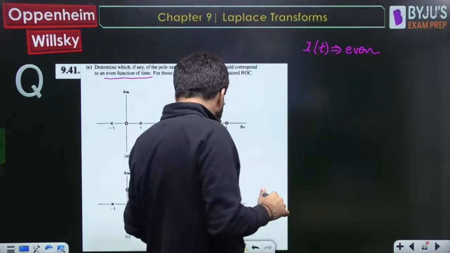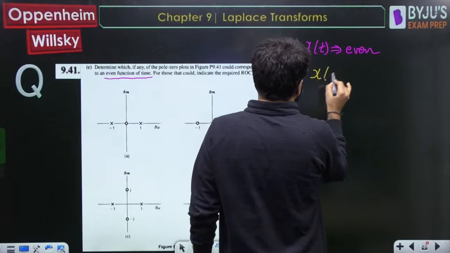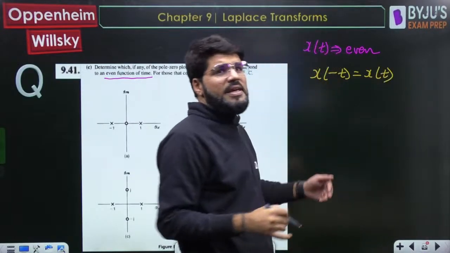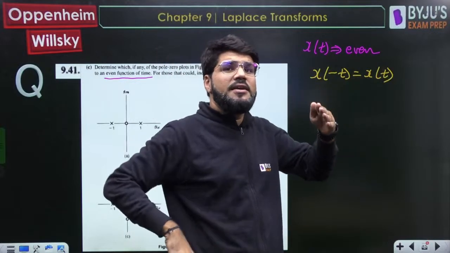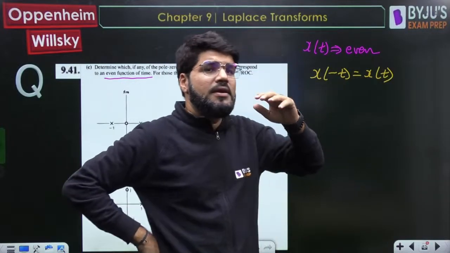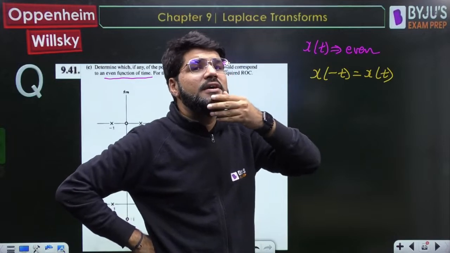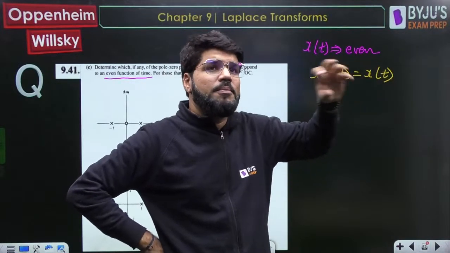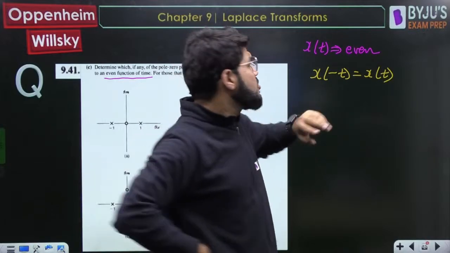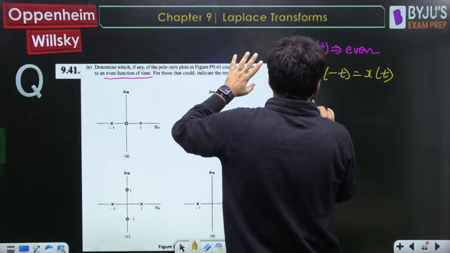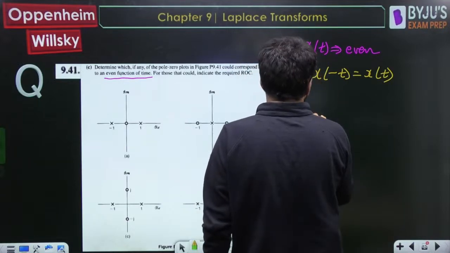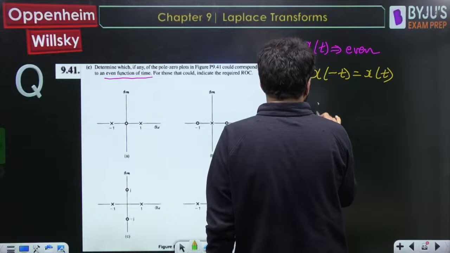Left and right are identical. A signal and its mirror image are identical. So a signal can only be even if the right side portion is identical to the left side. So that means the signal should have both the parts, right and left. Maybe till infinity or not, but it should have both parts. So if a signal is even, one thing we can conclude is that x(t) should be either two-sided.